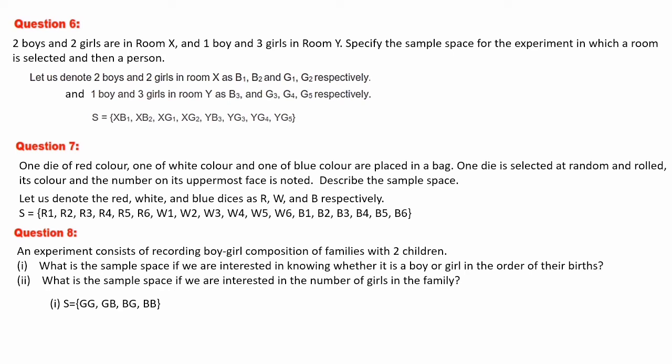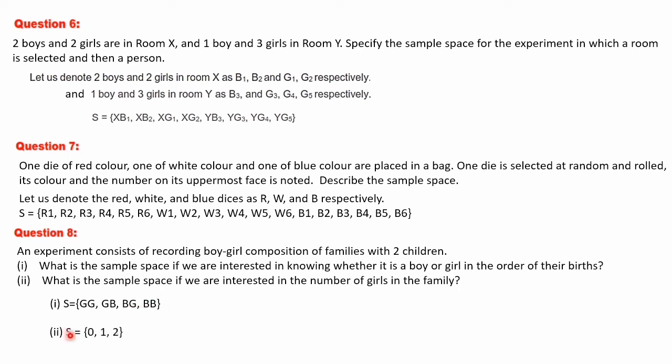So let's write the first question. The sample space S, with the condition given here, is if we are interested in knowing whether it is a boy or girl in the order of their births. So here, first one is girl, second one is also girl, means elder and younger, both are girls. Next is, elder one is girl, younger one is a boy. Next, elder one is boy, younger one is girl. Next is BB, both are boys.